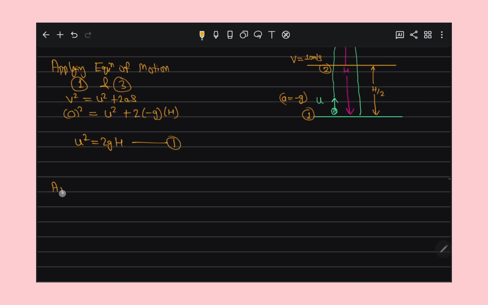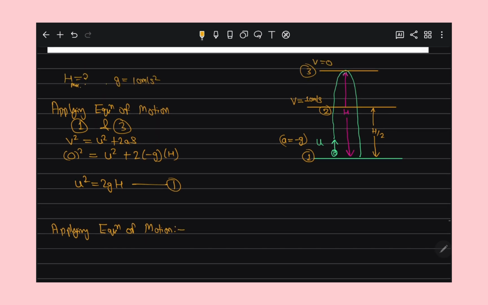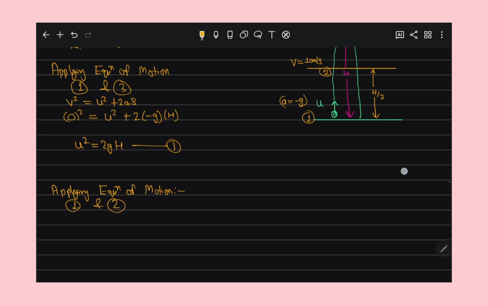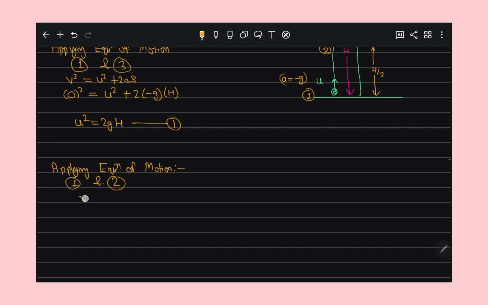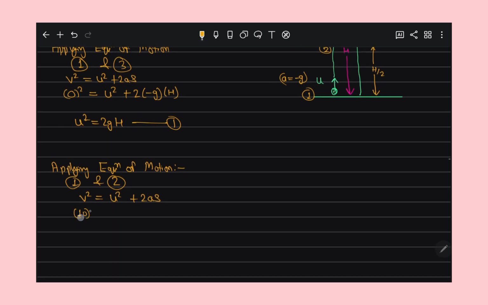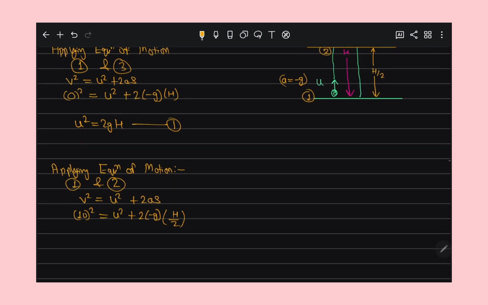Now applying equation of motion for the first and second point, again the same equation v square is equal to u square plus 2as. The final velocity is 10, so v square is 100. Initial velocity is what we want to know, plus 2 times acceleration, again minus g, and distance is h by 2.